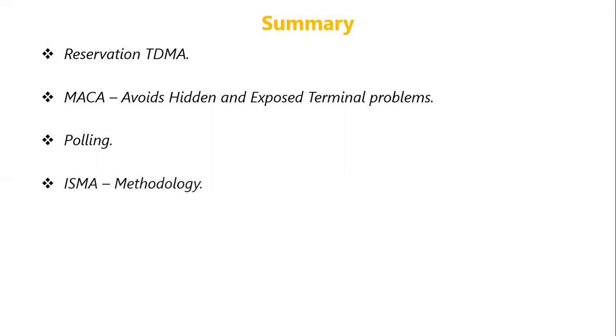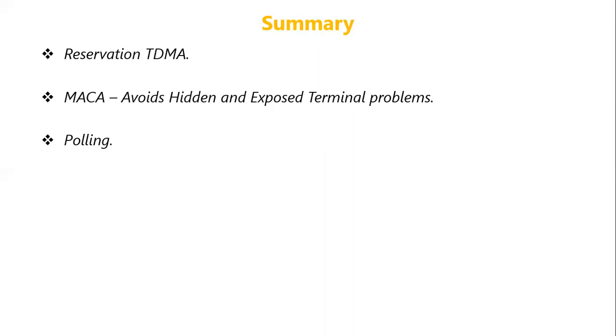And then we discussed polling. Polling can be used when one station is heard by all stations. Basically this is used with mainframe type of computers. This is a strictly centralized scheme with one master and several slave stations. The master can poll the slaves according to different schemes like round robin or random scheme.